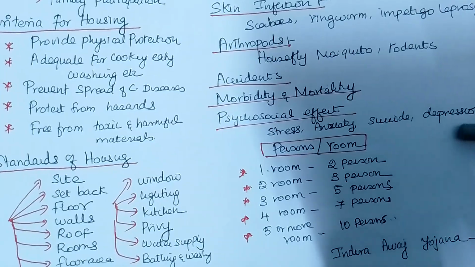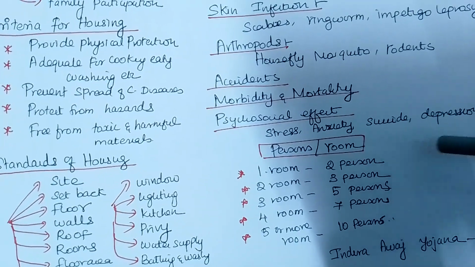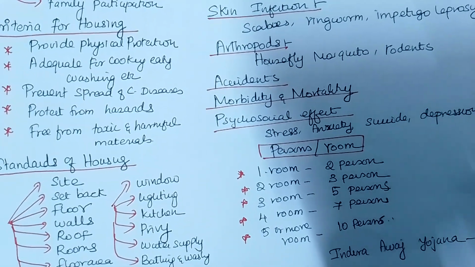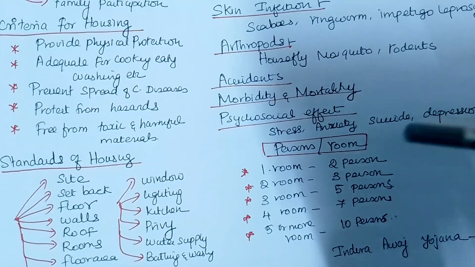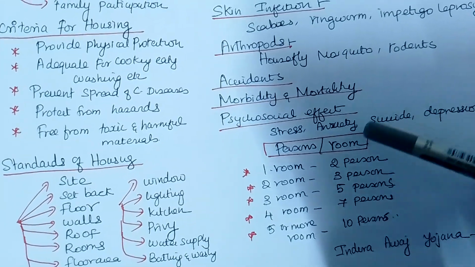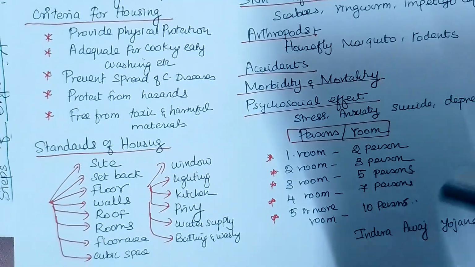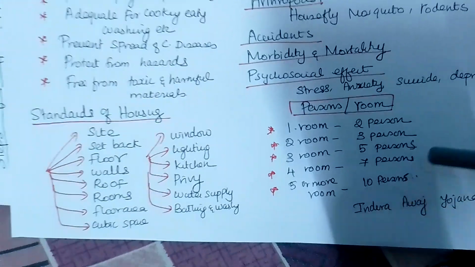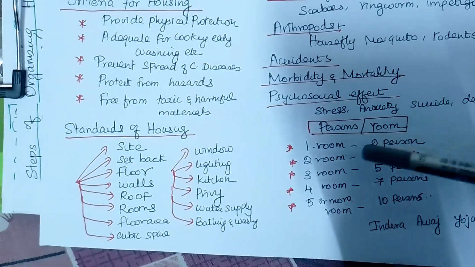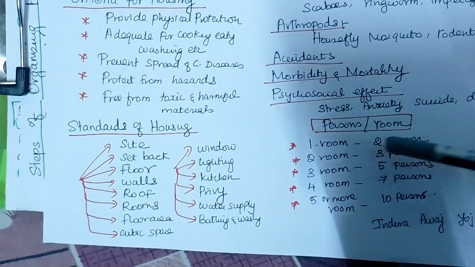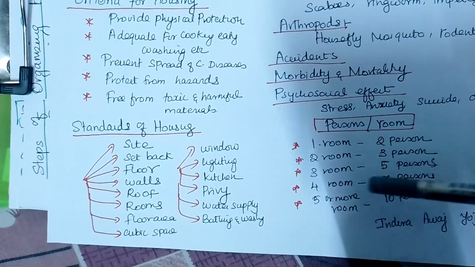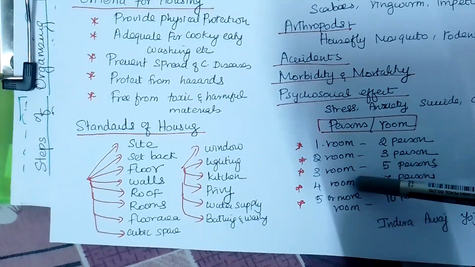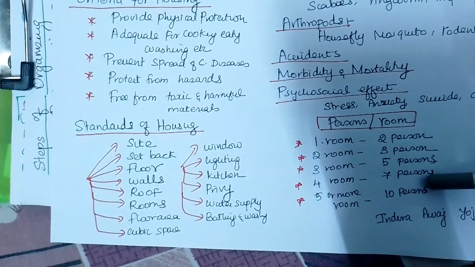Sometimes they need privacy, right? For family members living together, even one room with everybody living in it is a frustration. So it should be adequate housing. Here I have written about persons and rooms. At least one room for 2 persons, 2 rooms for 3 persons, 3 rooms for 5 persons, 4 rooms for 7 persons, 5 or more rooms for 10 persons.